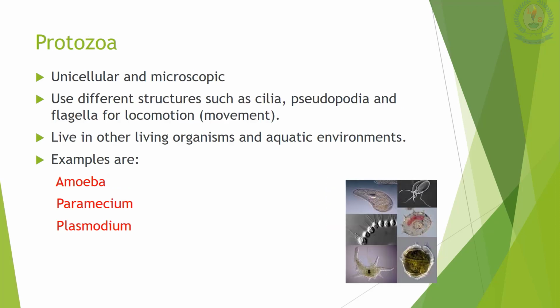Then protozoa. Protozoa also can be unicellular and microscopic. They use different structures such as cilia, pseudopodia and flagella for locomotion. That means they can use different structures for their movement. They can change their body into different structures in order to move. They live in other living organisms and in aquatic environments. Aquatic environments means water environments. Examples are Amoeba, Paramecium, Plasmodium.